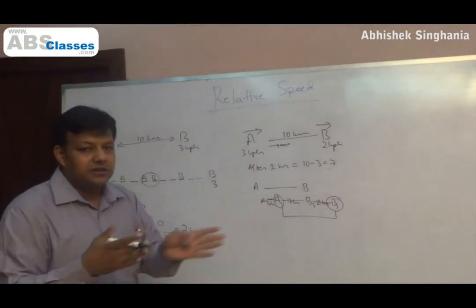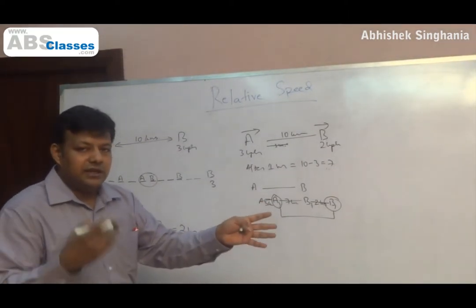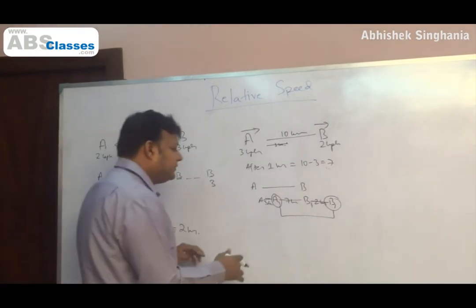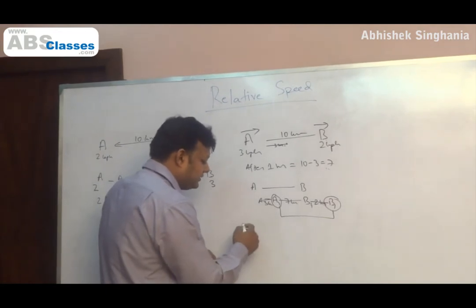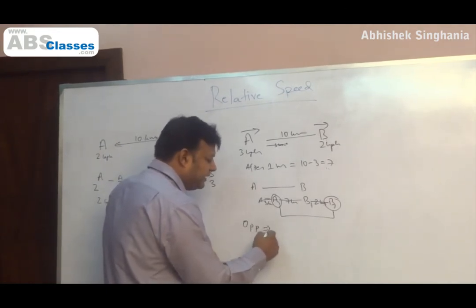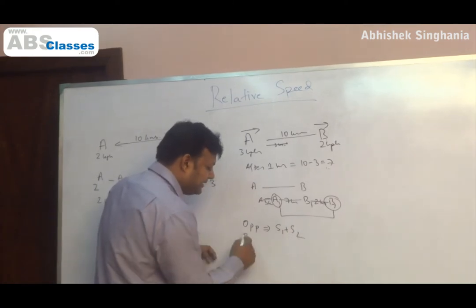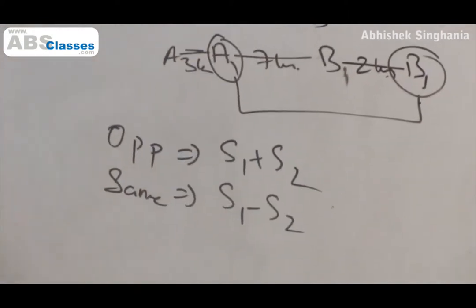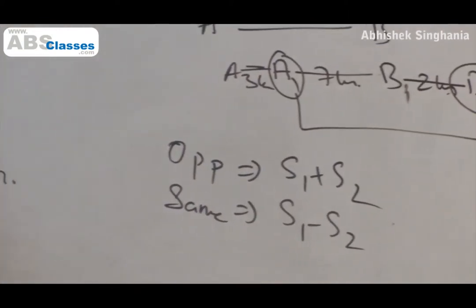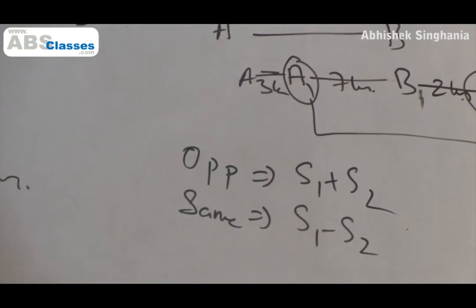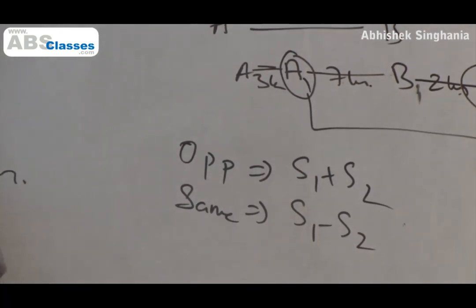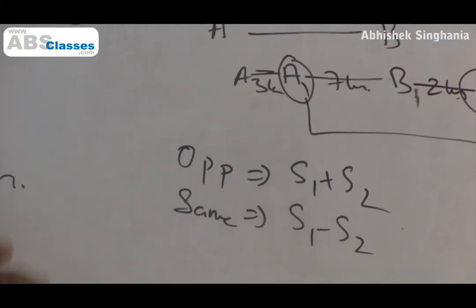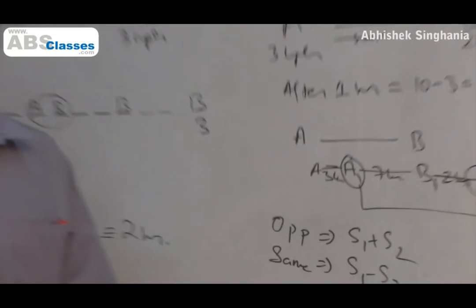When they are going in the same direction, one is moving away. The person who is chasing, his speed is reduced by the speed of the person who is going away. So if opposite direction, the relative speed will be S1 plus S2. Same direction, relative speed will be S1 minus S2. And you have to understand here, the higher speed has to be of the person who is chasing. Unless his speed is more than the person who is fleeing, how will he ever end up catching that person? So obviously when we say S1 minus S2, the presumption is the faster person is chasing, the slower person is being chased away.